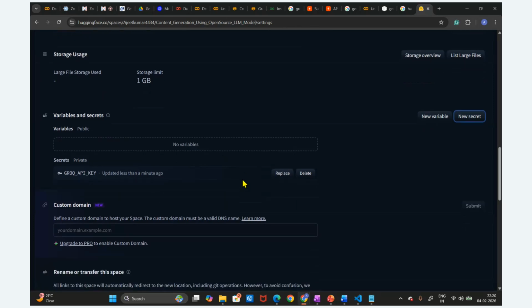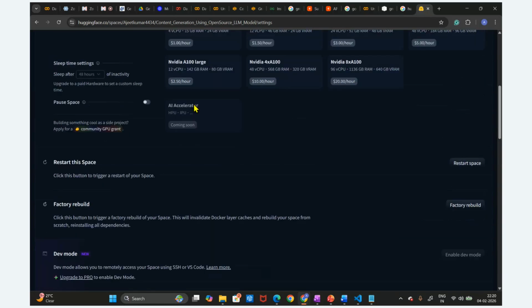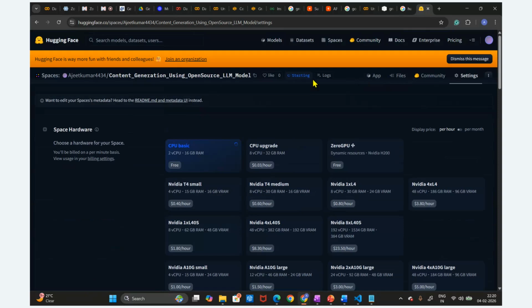Hugging Face also. We just have to create a new secret, and this is private, guys. This is completely private. This is not a variable, this is a secret. So we are going to save the Grok API key with the same name. What is the name we have written in the app file? The same name we have to store.